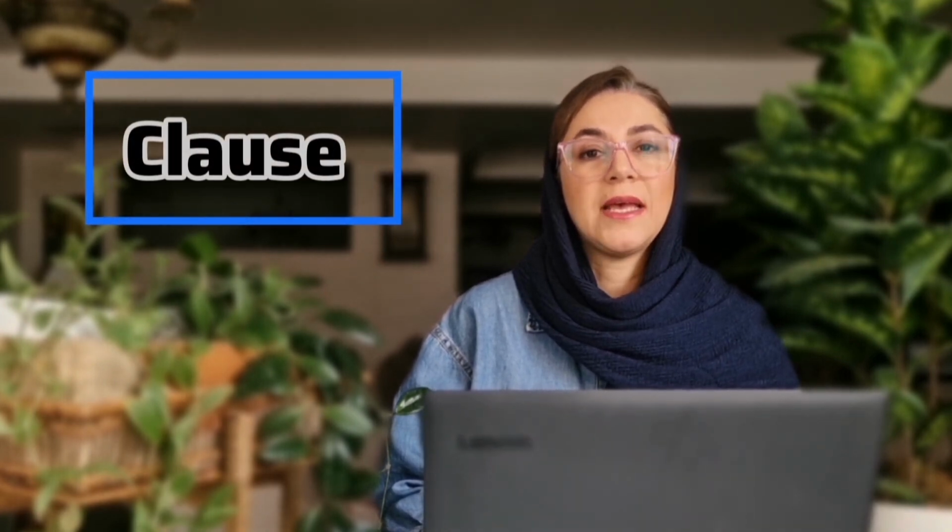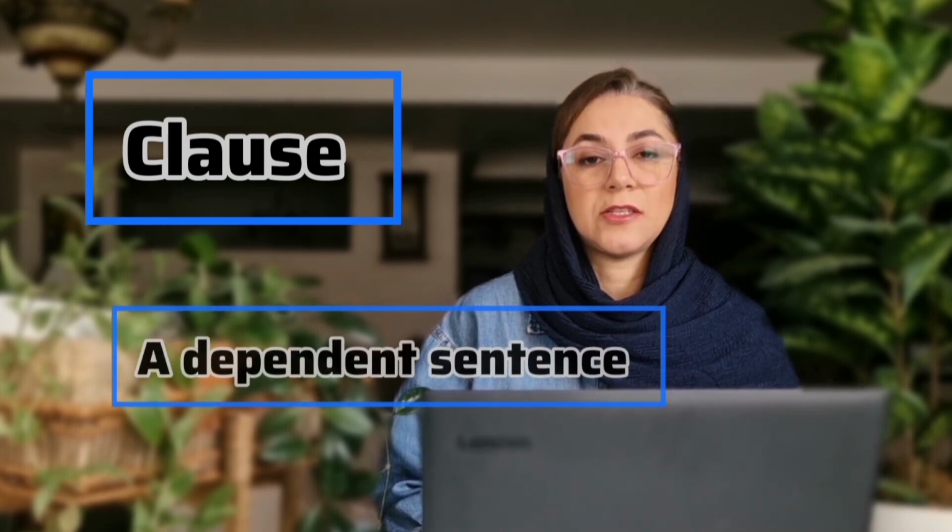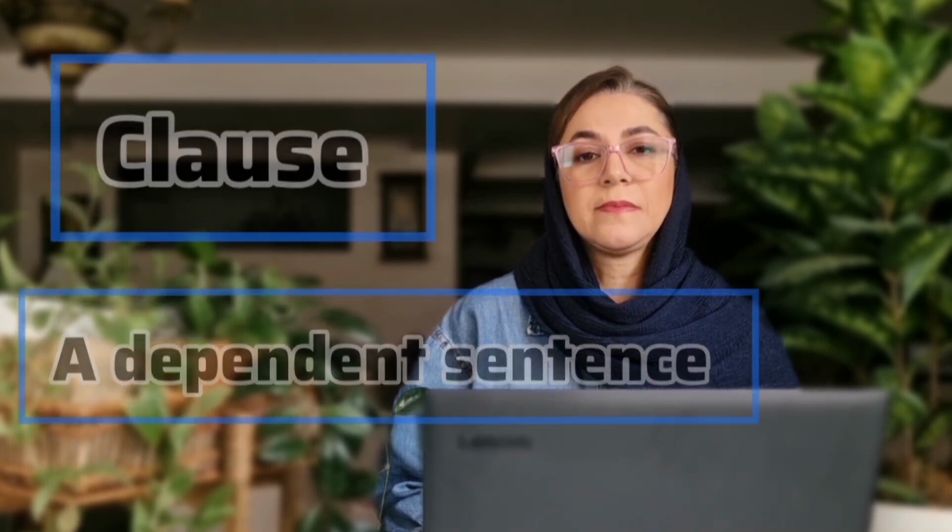A clause is a kind of sentence that is dependent on another sentence. It means it contains a subject and verb, but the meaning is not complete by itself. It needs another sentence to be connected to and to be complete. So in order to connect two sentences, we also need a connector. Here we are going to use adverb clause connectors and learn how to use them.